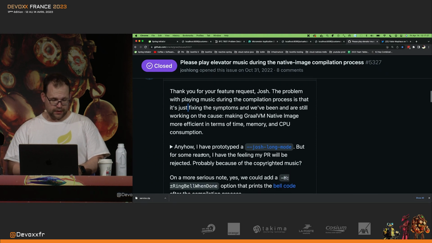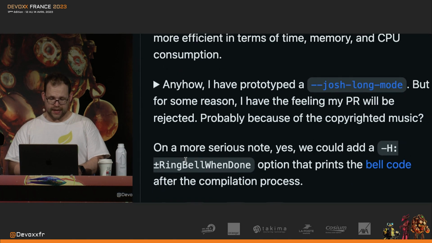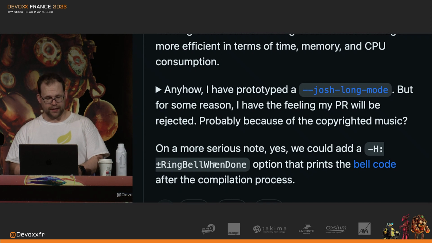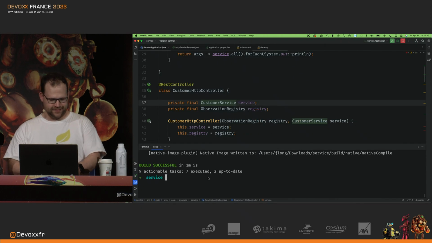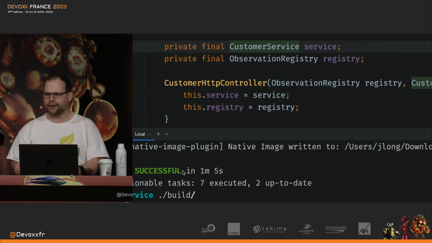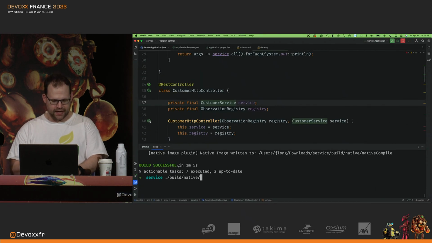So anyway, he continues, on a more serious note, yes, we could add a --ring bell when done option that prints the bell code after the compilation process. So, I think our build's probably done now. So let's go here. And yeah, you can see it took about a minute, like a long time, right? Not good. Native compile, and then we're going to run that.